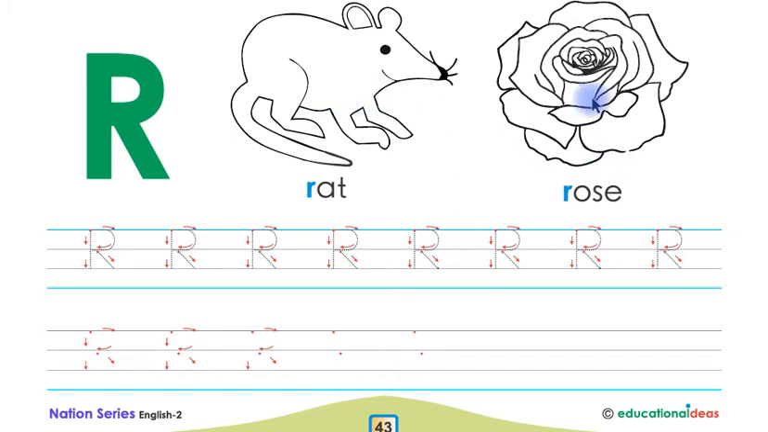Children, now you have to color these pictures. Remember, children, you will color these pictures up to down. You will not color these pictures left to right, and you have to color inside the pictures.